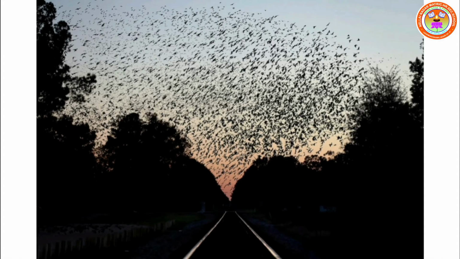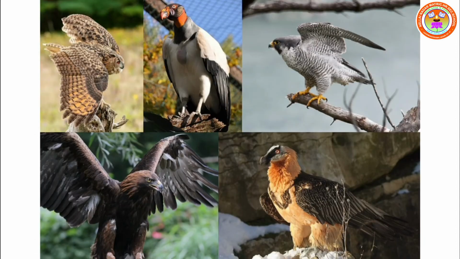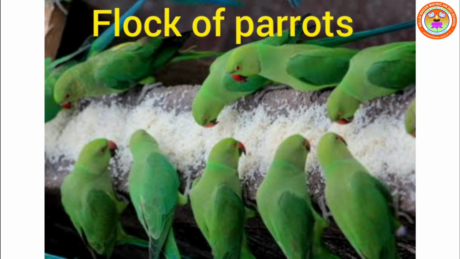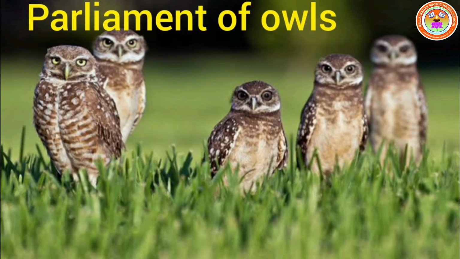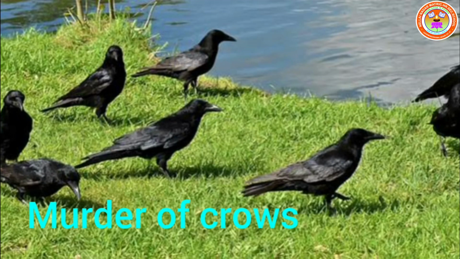Like animals, birds also live in groups, and each bird group has a different name. For example, a flock of parrots, a siege of cranes, a parliament of owls, a murder of crows.